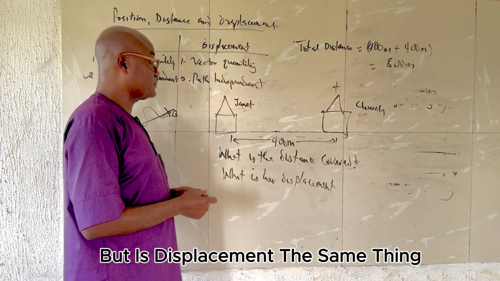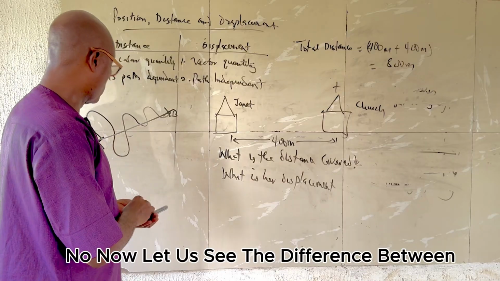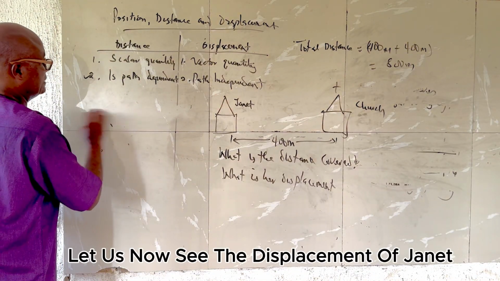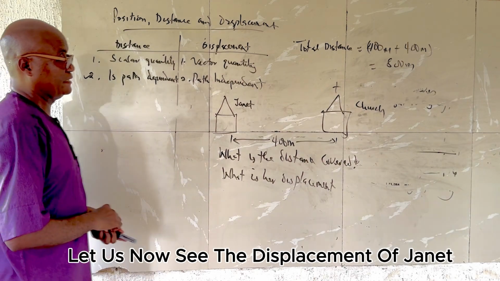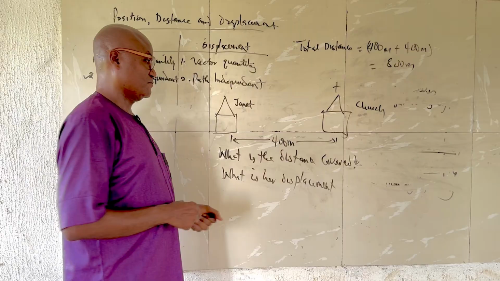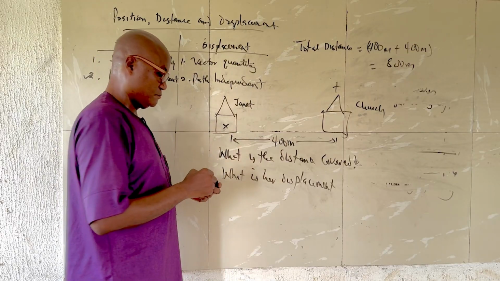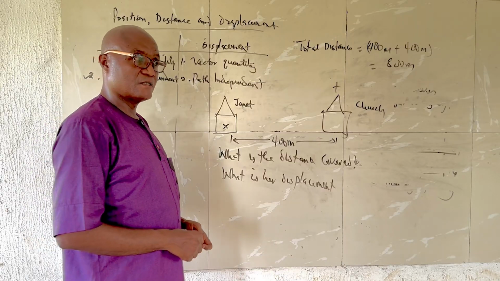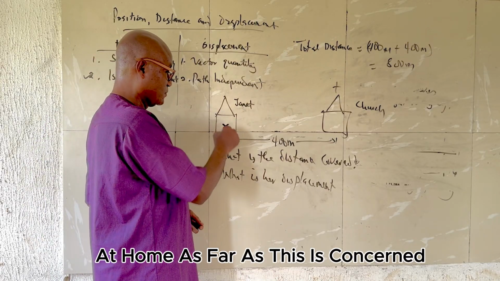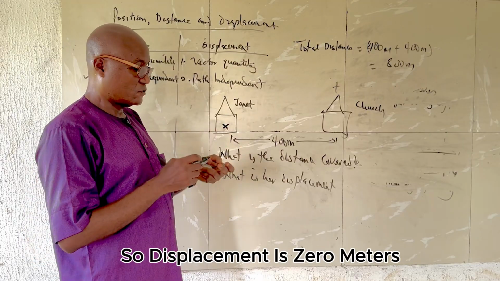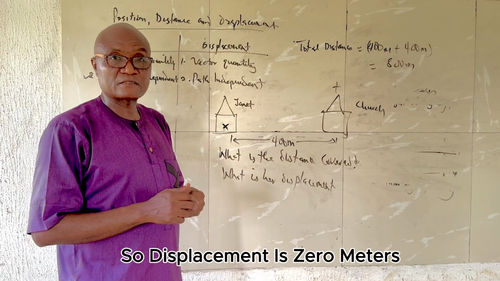But is the displacement the same thing? No. Now let us see the displacement of Janet. Where did she start the journey? At home. By the time we are taking the measurement, where was Janet? At home. As far as displacement is concerned, Janet is still at home. So the displacement is 0 meters.